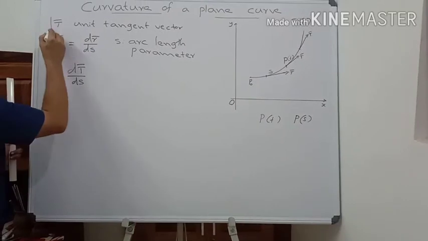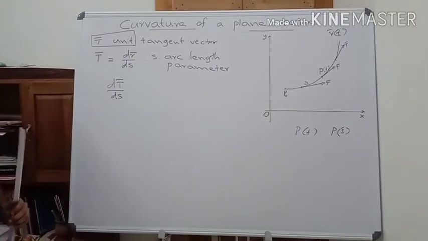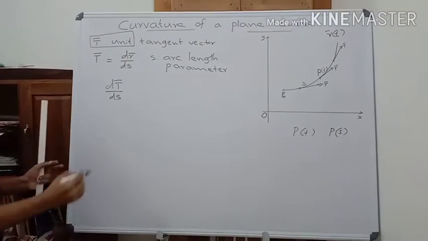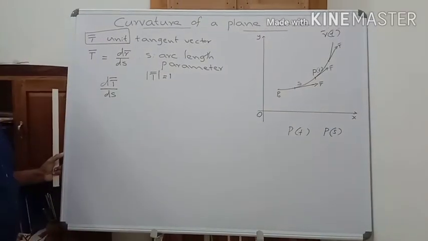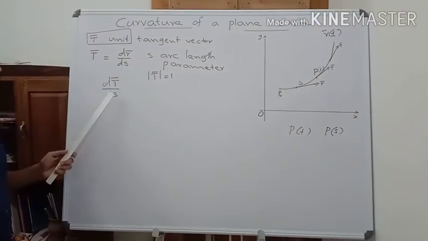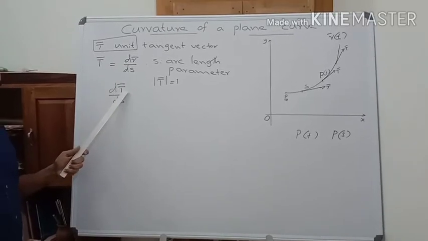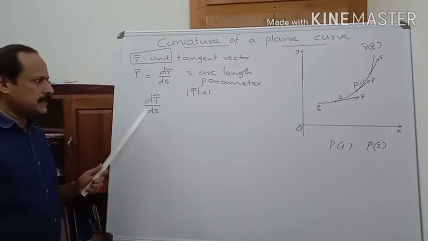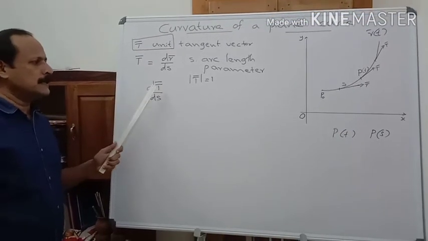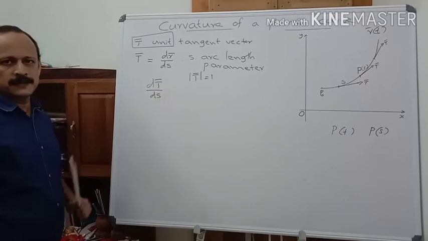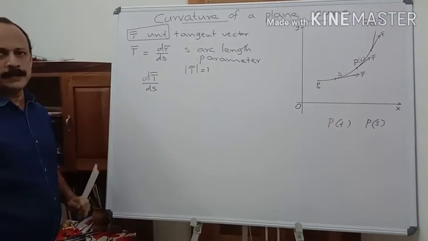T bar is a unit vector. So, mod t bar equal to 1. And you take dt bar by ds, t bar is a vector. Therefore, if you take the derivative of t bar, we have to take the rate of change of magnitude of t bar as well as the rate of change of direction of t bar. But t bar has a constant magnitude.